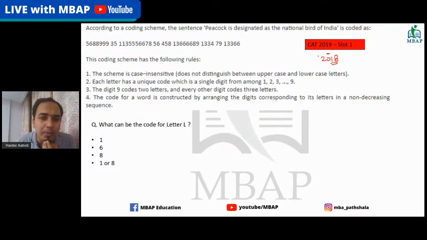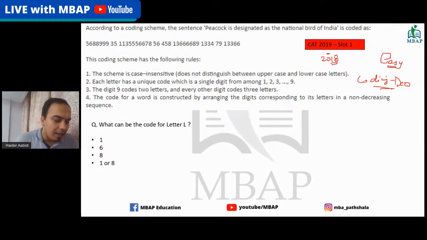For me, I tagged this as one of the easy sets. Usually CAT doesn't ask coding-decoding kind of questions, but here you got one. Obviously, it's not going to be the one-liner kind of question that you get in NMAT, SNAP, and CET exams. Here they have added some more masala to it by bringing in more parameters.